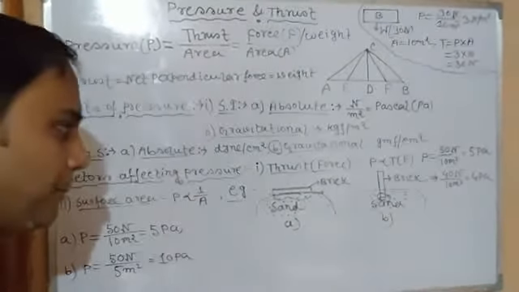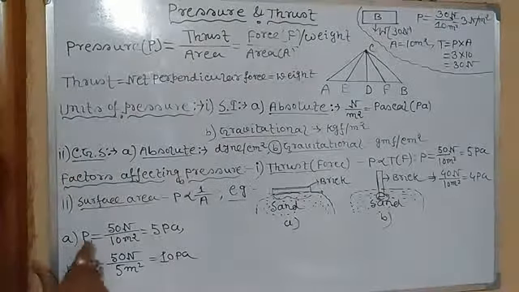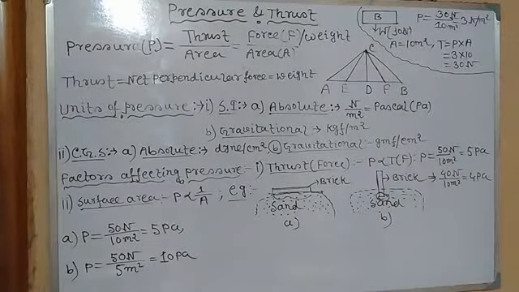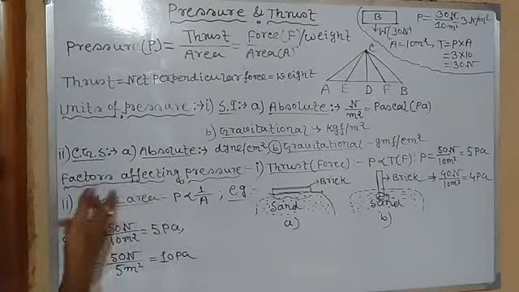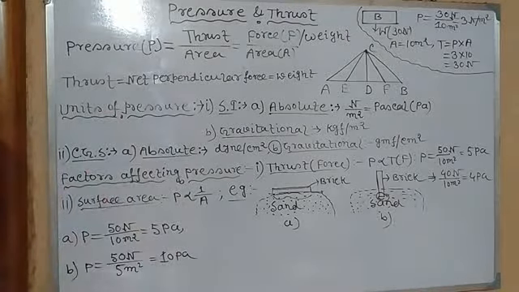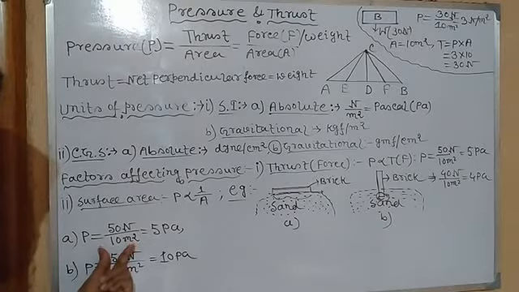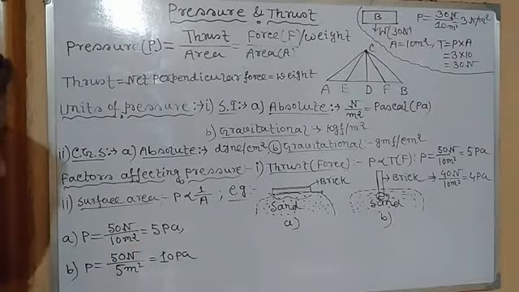There are so many examples. Now you can see pressure. Suppose the weight of a person is 50 kg, which is called a gravitational unit, but in SI unit it is 50 Newton, and the area is, suppose, 10 meter per second square.